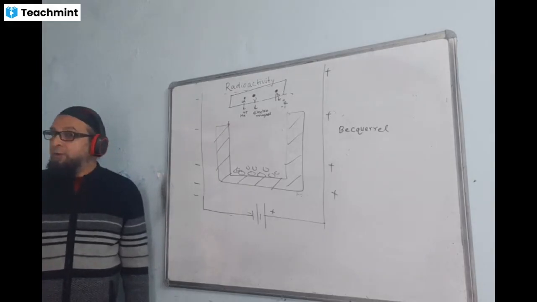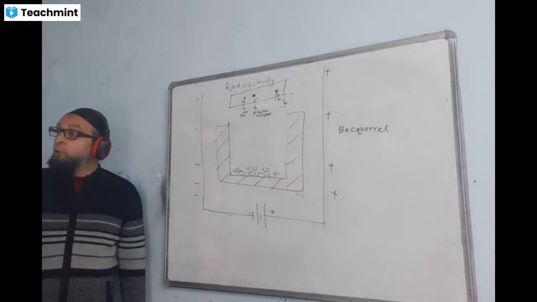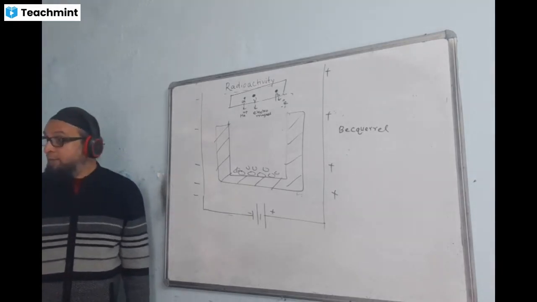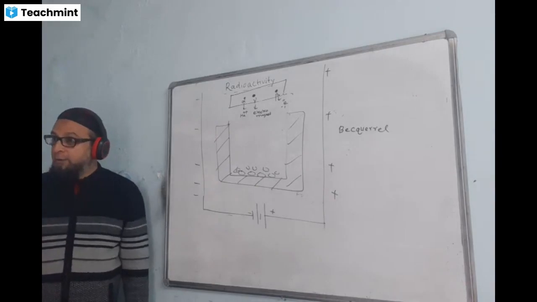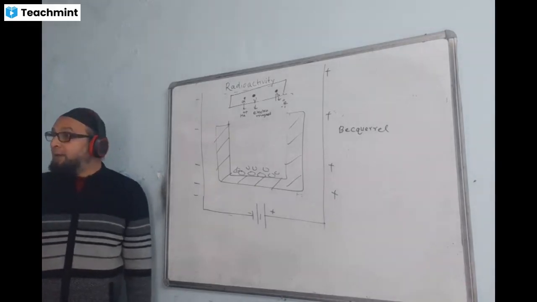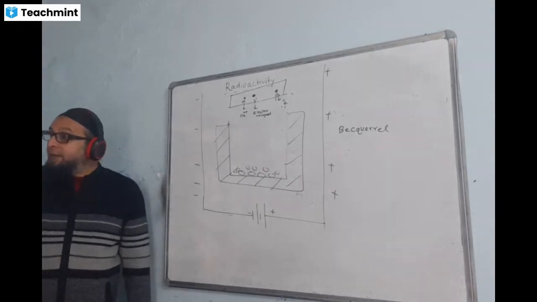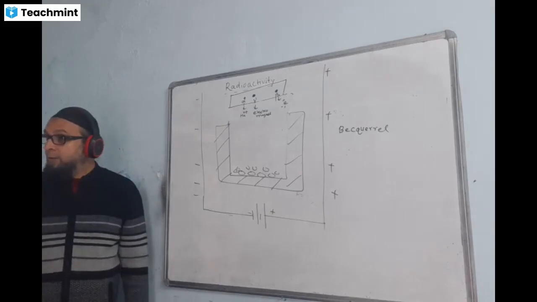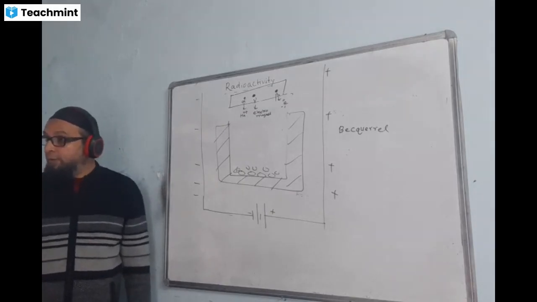Electron mass is very small. A proton is nearly 1836 times heavier than an electron, and a neutron is even slightly heavier than a proton. So definitely the nucleus will be much heavier than the electron.